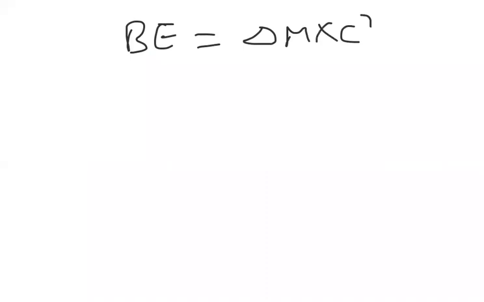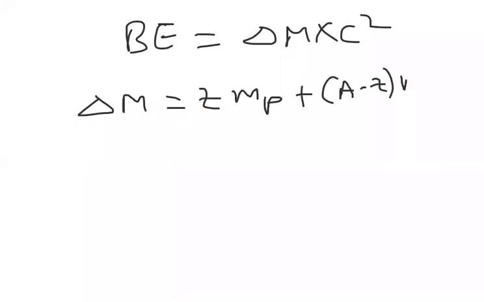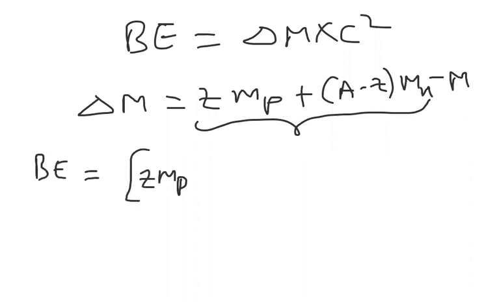This formula, what is delta M? We know delta M is nothing but ZMp plus (A minus Z) into Mn minus capital M. This is nucleon's mass minus nucleus mass, which is delta M. So binding energy I can now write as ZMp plus (A minus Z) into Mn, neutron's mass, minus total nucleus mass, into C square.